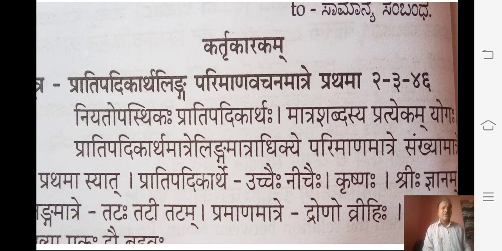Next is the pramana matra. Pramana means measurement. They have given the example drono vrihi. In vrihi, drona is the measurement word. That means the measurement word should be used in the Prathama Vibhakti. That is called a Kartru Karaka. The measurement word means, for example, we can't say 5 liters of the milk.